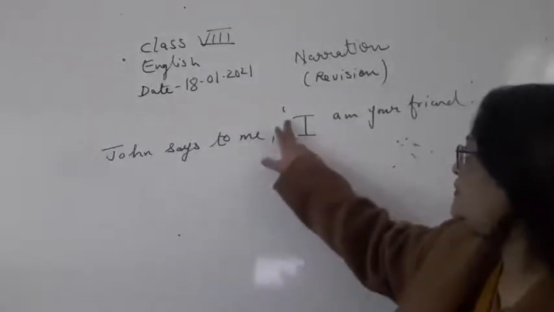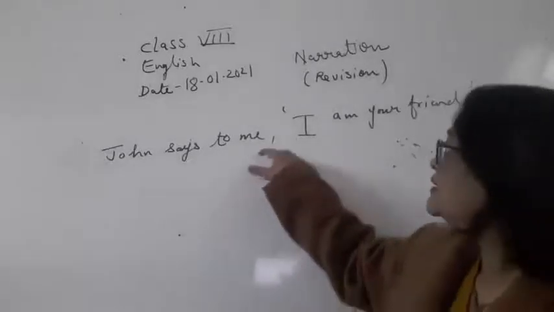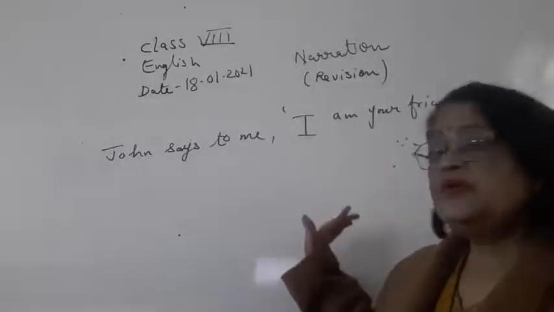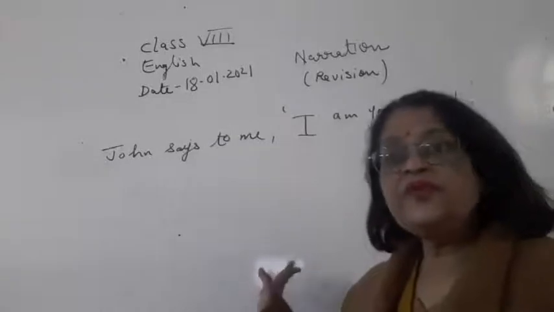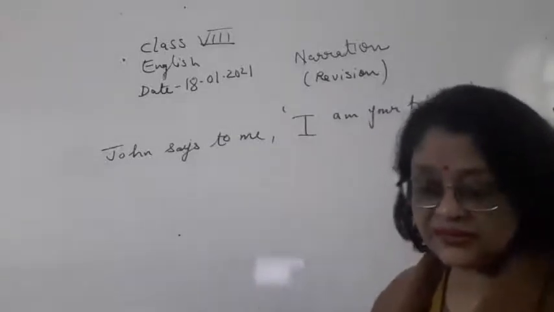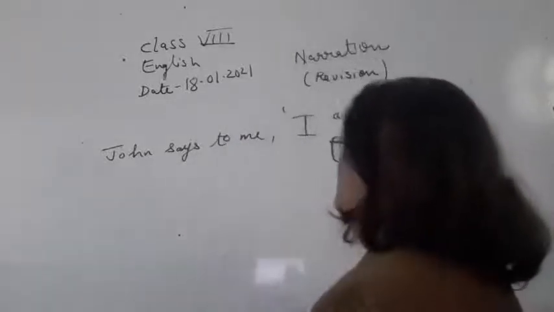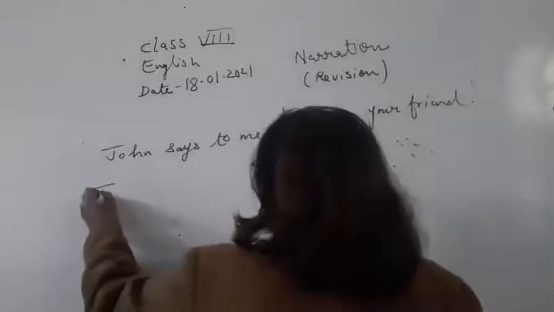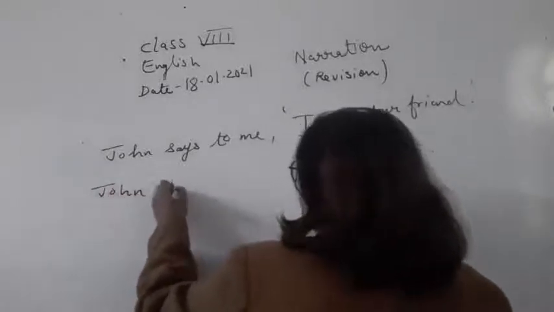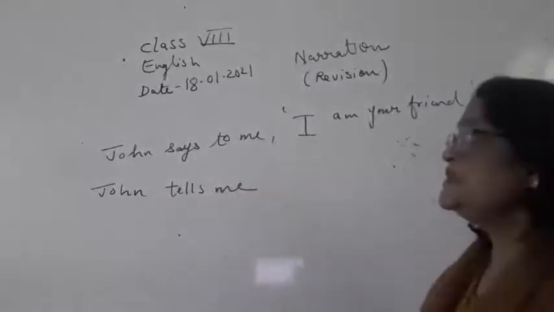Remove this comma, add the conjunction that, change the pronoun, and verbs will automatically change with the pronoun. So here, since the object is here, what you will write is John tells me, because the object me is there.